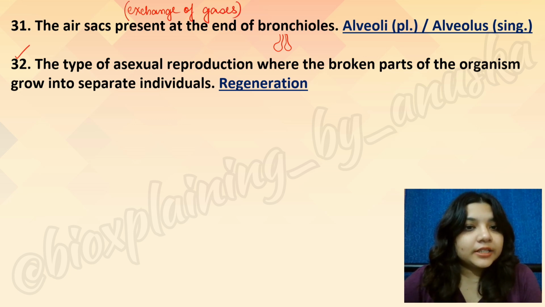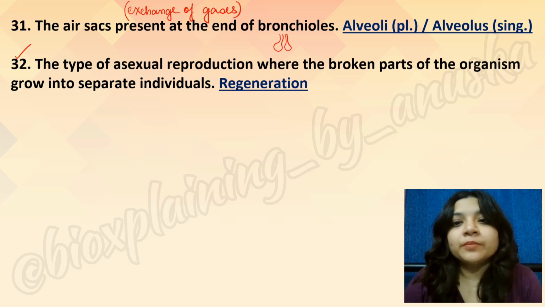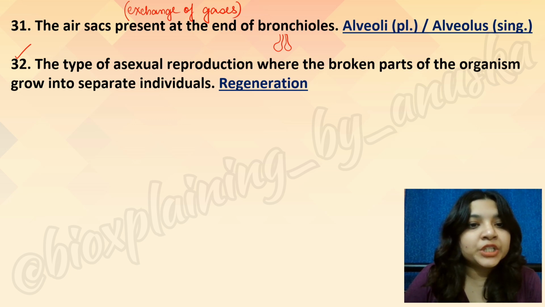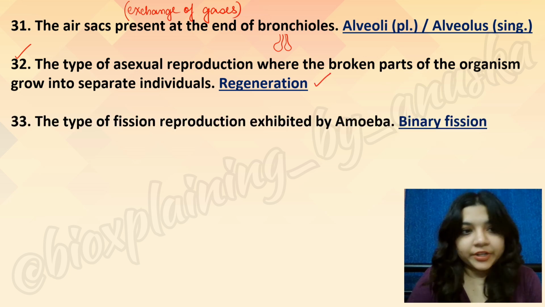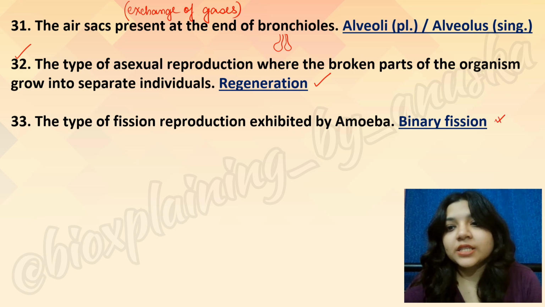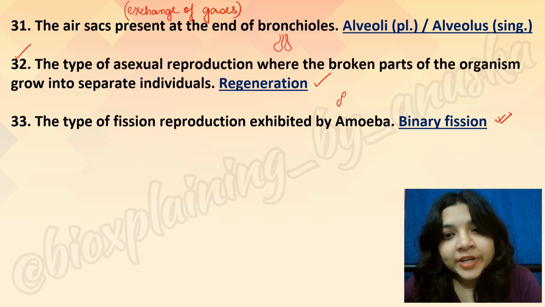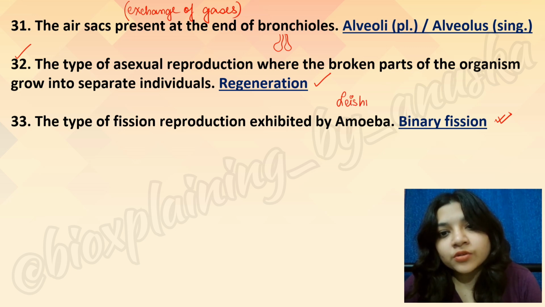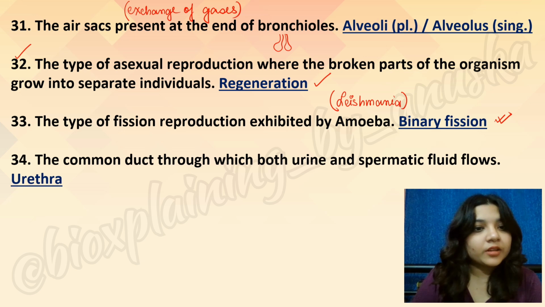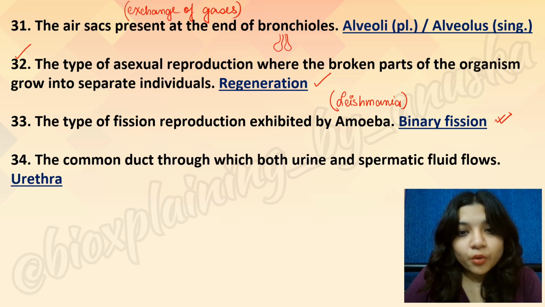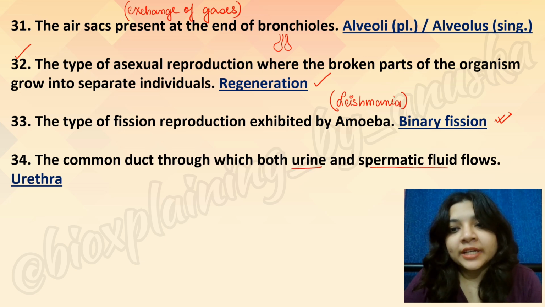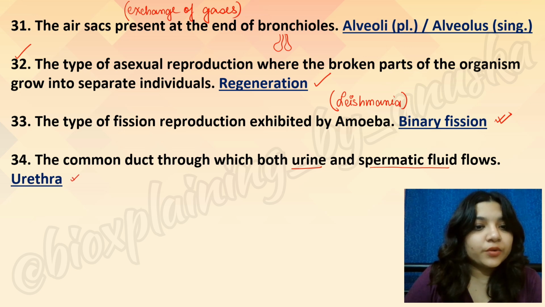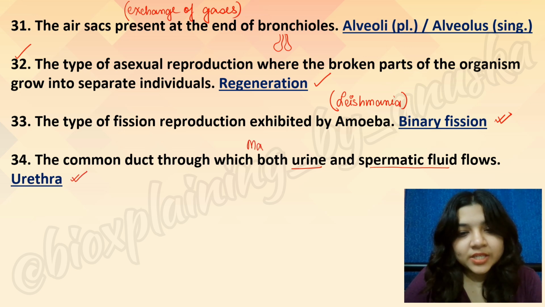Next. The type of asexual reproduction where the broken parts of the organism grow into separate individuals, regeneration. Type of fission reproduction exhibited by amoeba, that is binary fission. Okay, another example of binary fission is also shown by Leishmania. Common duct through which both urine and the spermatic fluid flows is the urethra. Yeah, goes without saying, this is in case of males.